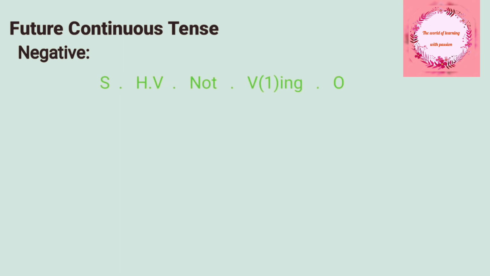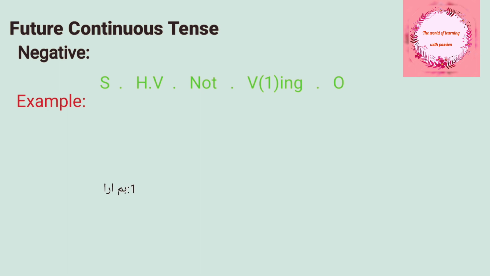At first we see its structure. In the structure, at first we use subject, then helping verb, then not, then verb first form with ing addition, then object. Not is used for denying any work. Whenever you are denying any work, you will use the word not in your tenses.